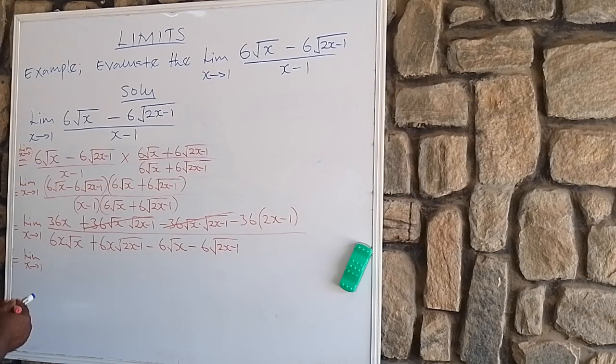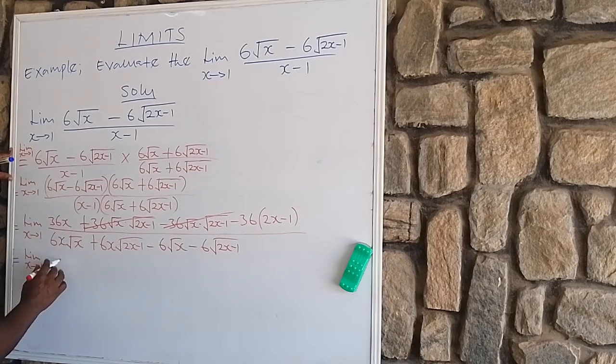Okay, so if you agree with me, then let's collect like terms here. There are no like terms here. We leave the denominators here, like this.